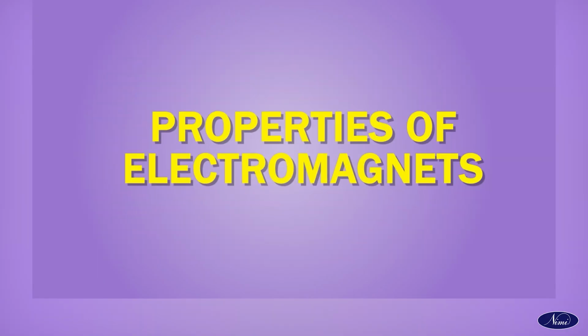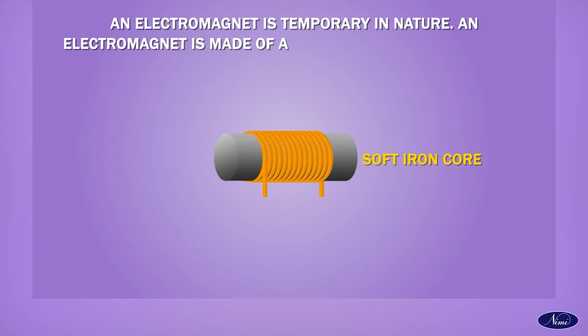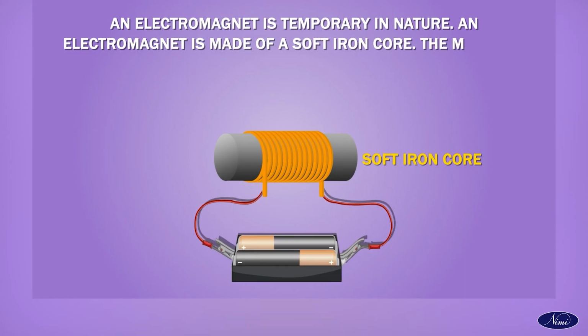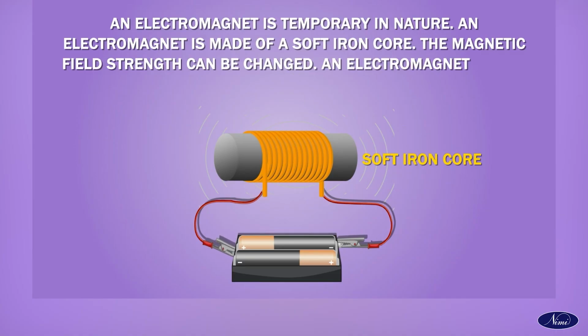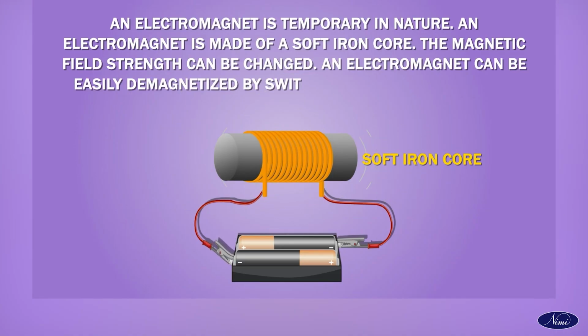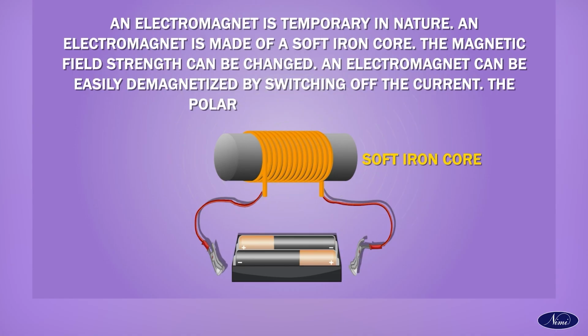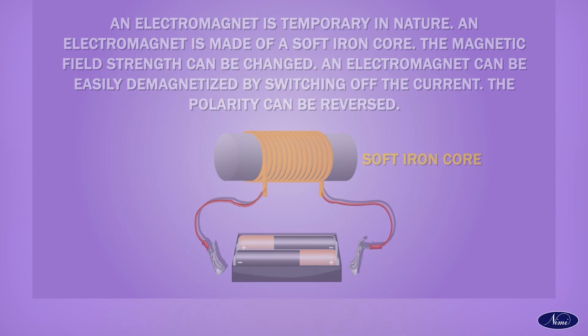Properties of electromagnets. An electromagnet is temporary in nature. An electromagnet is made of a soft iron core. The electromagnetic field strength can be changed. An electromagnet can be easily demagnetized by switching off the current. The polarity can be reversed.